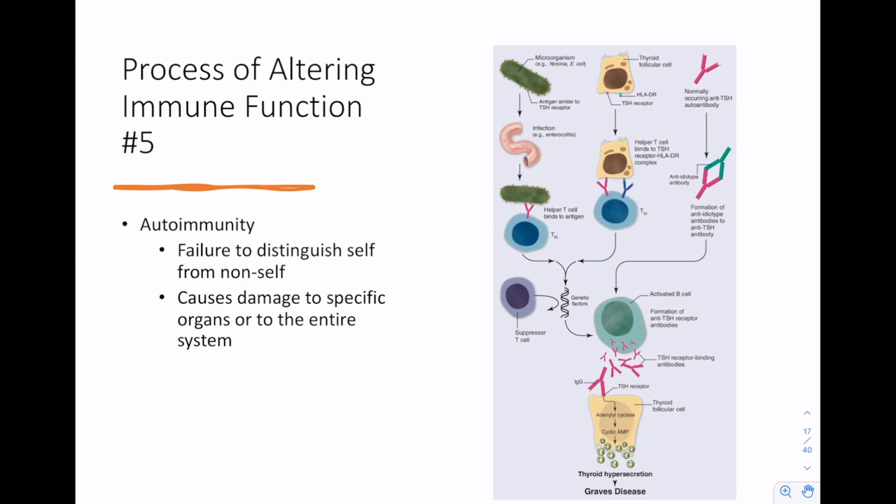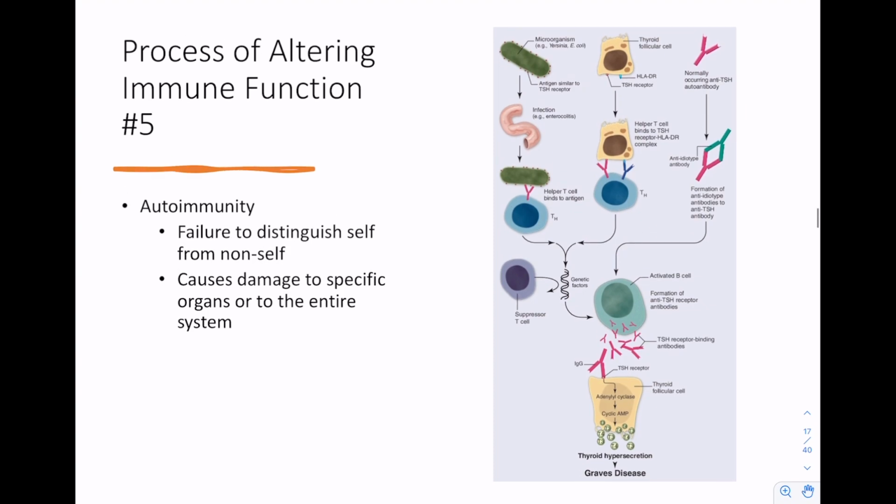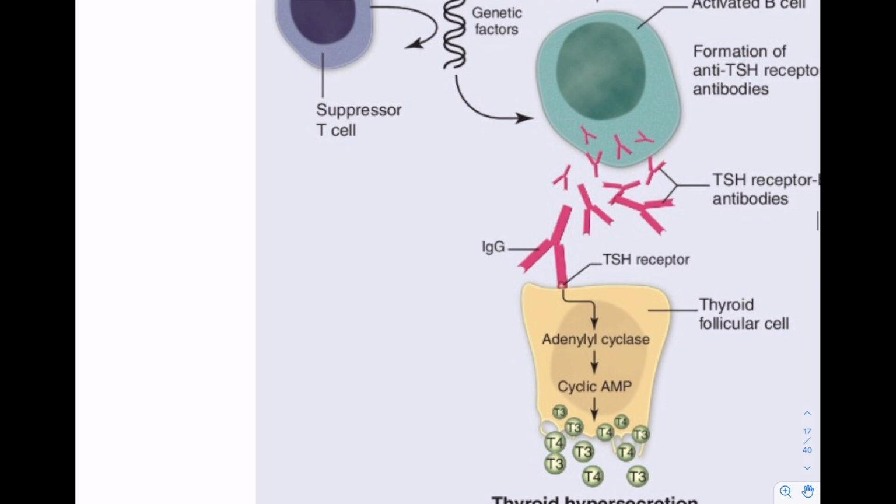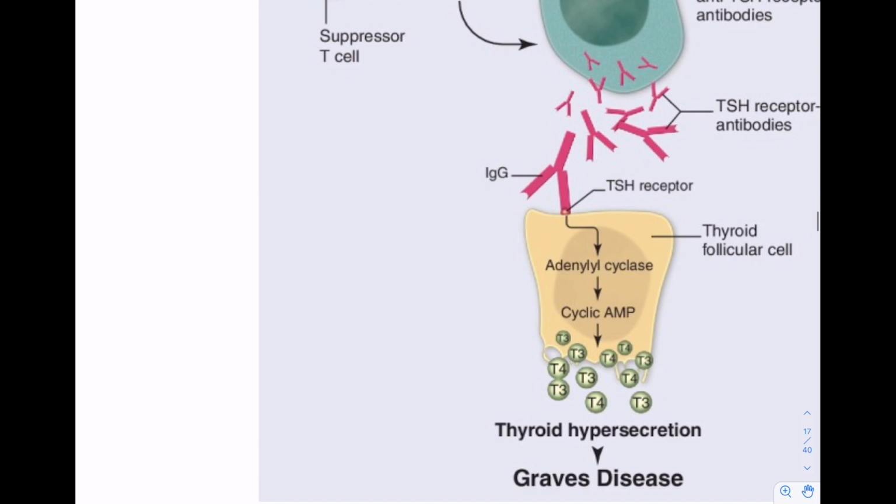Example over here is showing Graves' disease and how Graves' disease leads to the production, through different mechanisms, of antibodies that then bind to the TSH receptor. Instead of destroying this receptor, though, they just bind and, in this case, stimulate the receptor. These TSH antibodies act as TSH, causing the release of lots of T3 and T4. So this is a hypersecretion of T3 and T4 as a result of an autoimmune disease, with antibodies being released from B cells, binding to the follicular cells of the thyroid gland, causing T3 and T4 production.